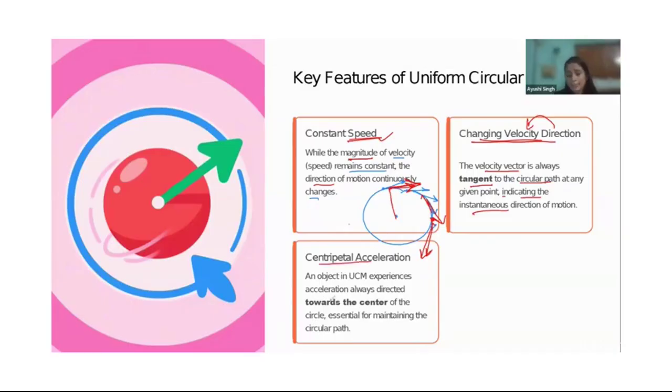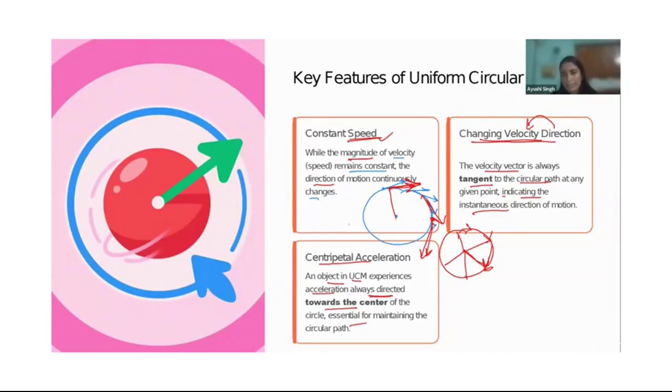Now, centripetal acceleration. What do we mean by that? An object in uniform circular motion experiences acceleration always directed towards the center of the circle, essential for maintaining the circular path. Suppose something is moving in uniform circular motion. It will always be accelerated towards the center, to stay at a particular distance, a particular radius.